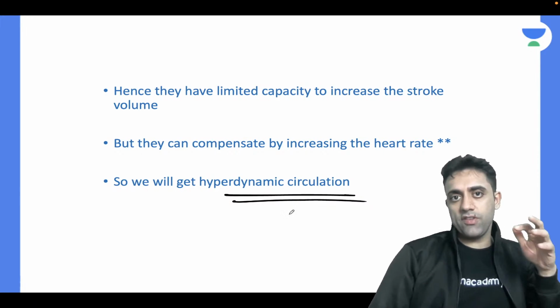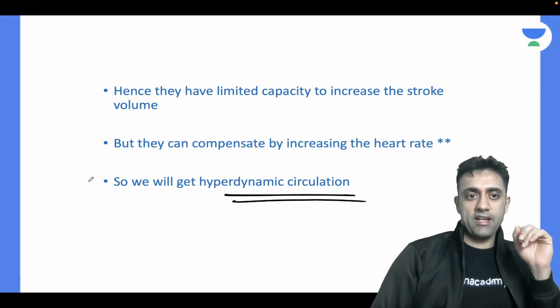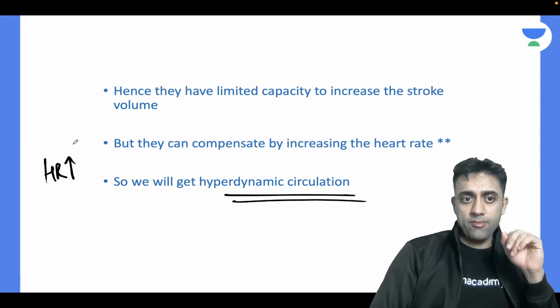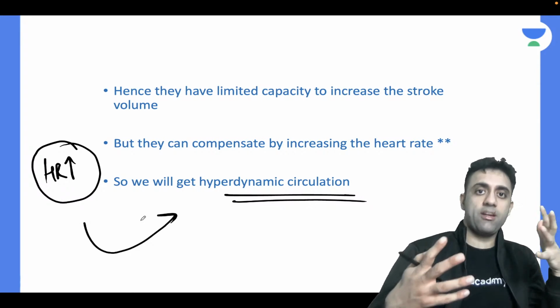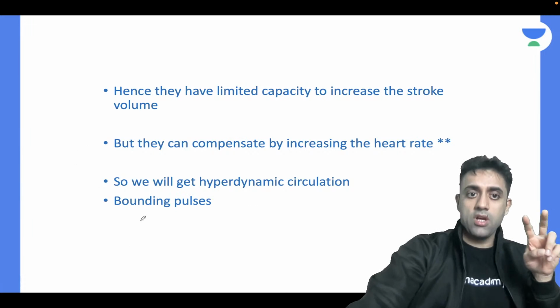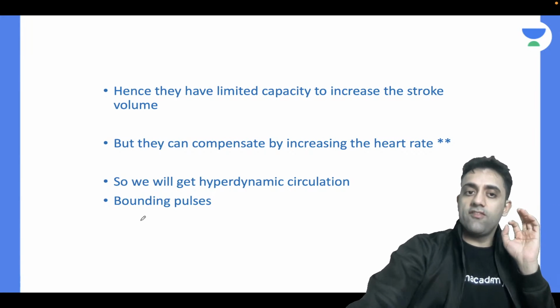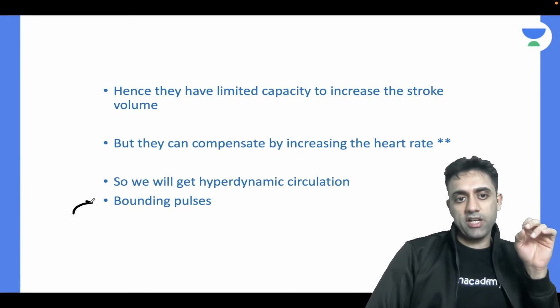So what are the clinical features? What are the features of a PDA? Number one, tachycardia is a very important feature of PDA, and because of tachycardia, there is a hyperdynamic circulation. Number two, number three, bounding pulses. Very, very important clinical question.